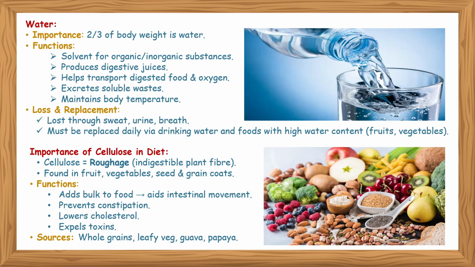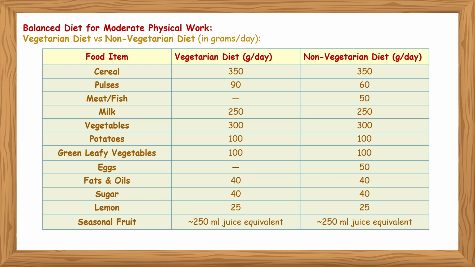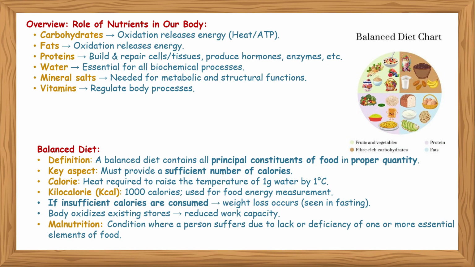Importance of cellulose in diet: cellulose is found in roughage, indigestible plant fiber. It is found in fruits, vegetables, seeds, grain coats, etc. Its functions are: adds bulk to food, aids intestinal movement, prevents constipation, lowers cholesterol, and expels toxins. Its sources are whole grains, leafy vegetables, guava, papaya, etc. Balanced diet for moderate physical work: the vegetarian diet versus non-vegetarian diet is given in the table.